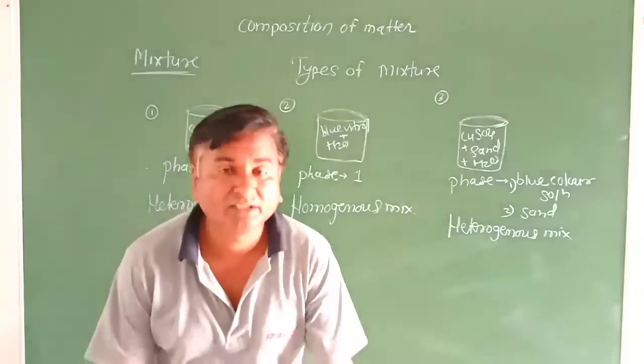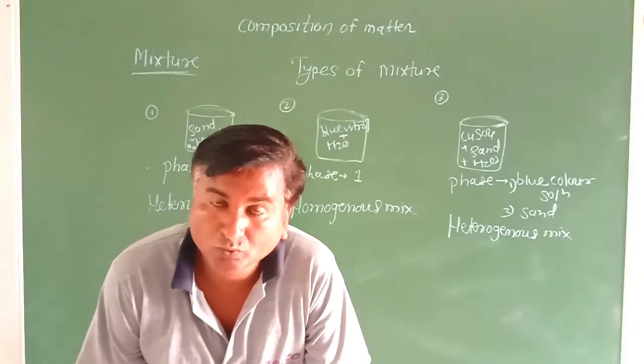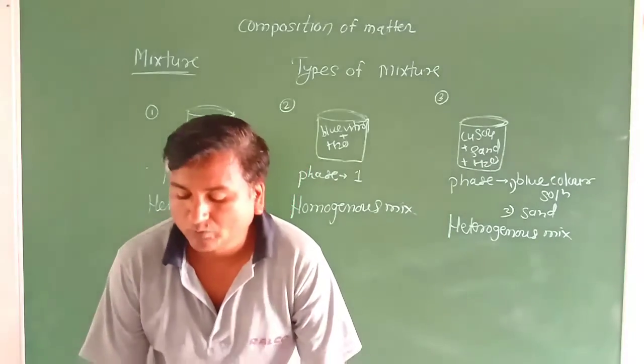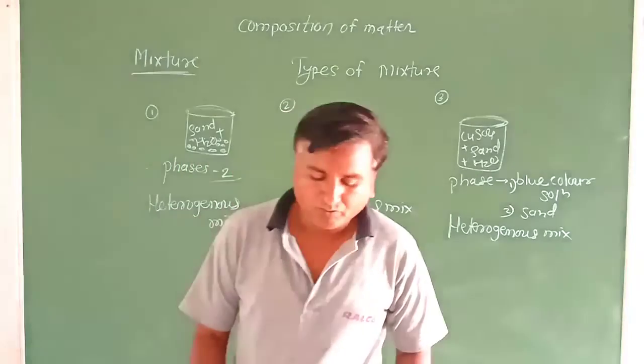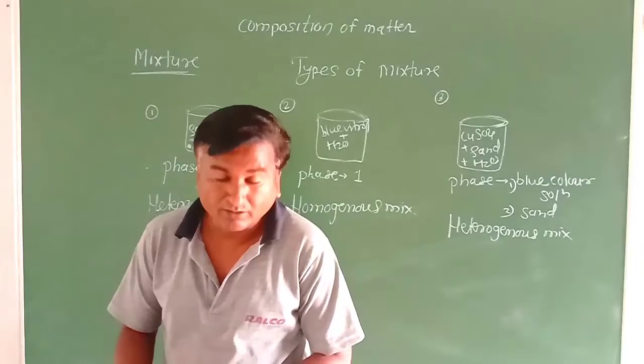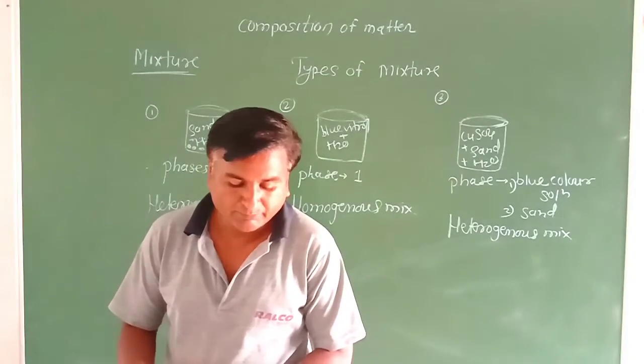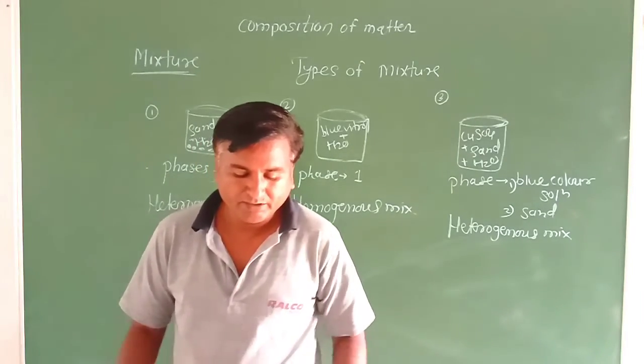In this way there are two types of mixture. How many types of mixture are there? Two types. Which are the two different types of mixture? That is homogeneous mixture and heterogeneous mixture. The definitions are given on page number 43. What is the definition of homogeneous mixture?